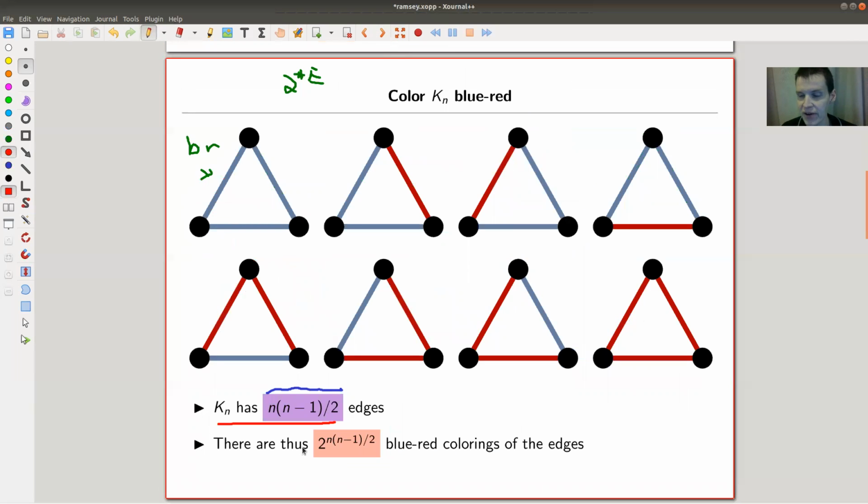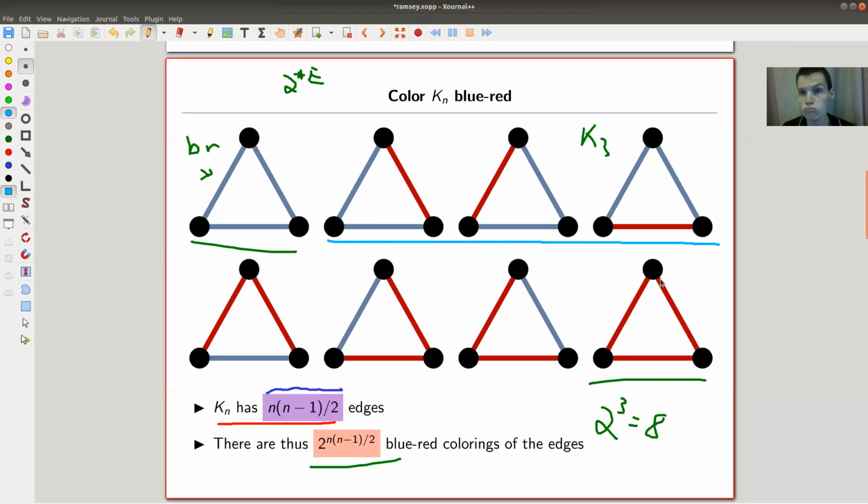Anyway, so this is the number of edges, and then of course I get this ridiculously huge number of blue-red colorings of the edges, right? So let's check that for K3. So here's K3. And K3 has 3 edges, so I expect 2 to the 3, which is 8 colorings. And yes, of course, I get 8 colorings, very simple. So everything blue, everything red. It's kind of the 2 extreme cases. And then I have 1 edge colored blue, and the rest red. And here's the 1 edge colored red case. And there are 3 possibilities of each, of course, because the edge just moves around. So really, you have just those 8 possibilities.